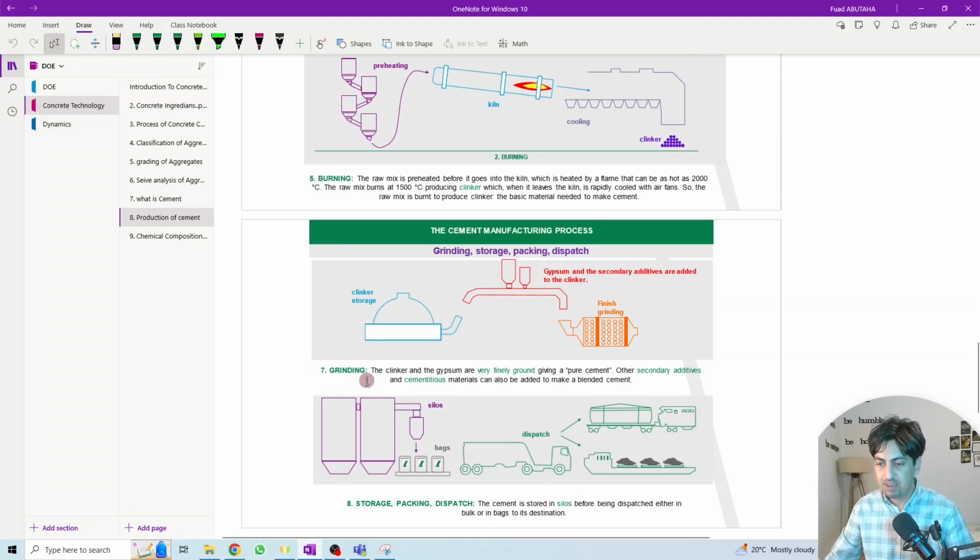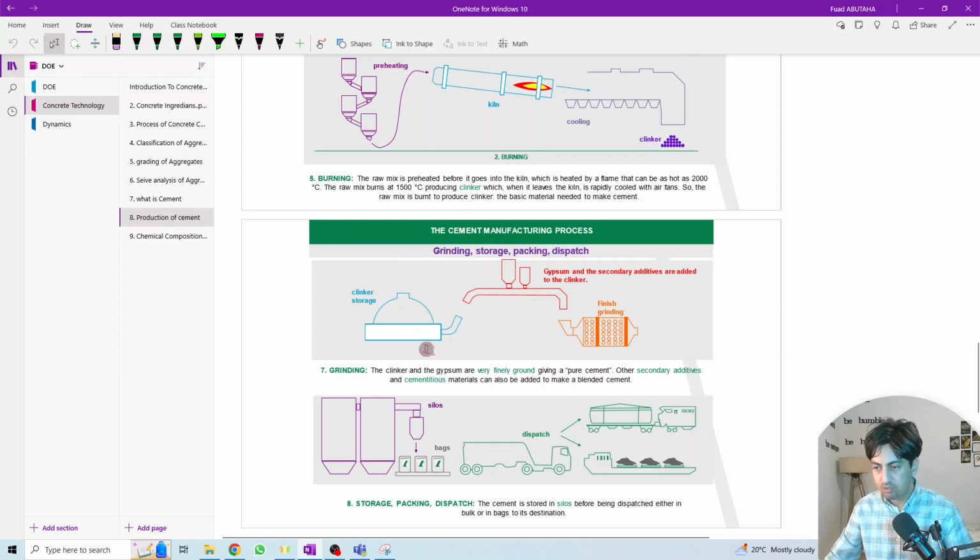Then we go with the next stage of production of cement, which is grinding. The clinker and the gypsum are very finely ground together, giving pure cement.